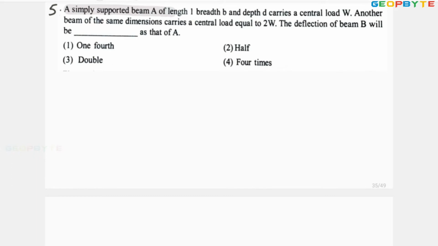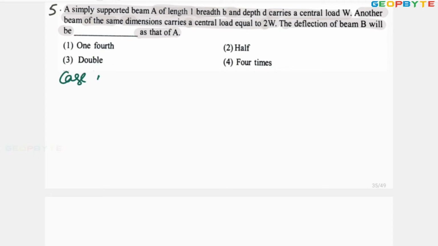A simply supported beam A of length L, breadth B and depth D carries a central load W. Another beam of the same dimensions carries a central load equal to 2W. The deflection of the beam will be dash as that of A. It is given like this.